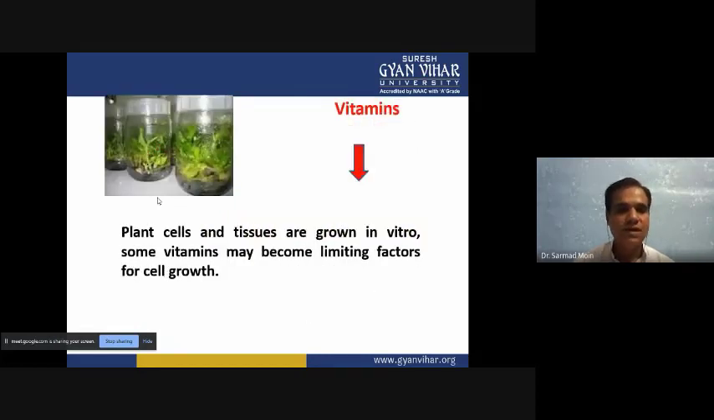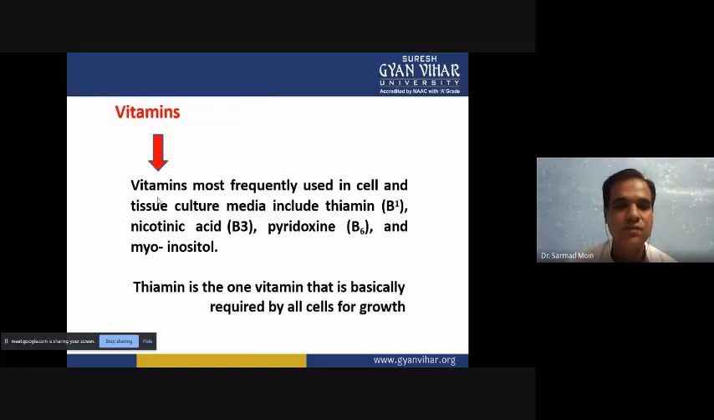So when plant cells and tissues are grown in vitro, some vitamins may become a limiting factor for cell growth, and the cells can't show maximum growth. The most frequently used cell and tissue culture vitamins include thiamine (B1), nicotinic acid (B3), pyridoxine (B6), and myoinositol. So B1, B3, B6, and myoinositol we add in the Murashige and Skoog media, and thiamine is the one vitamin